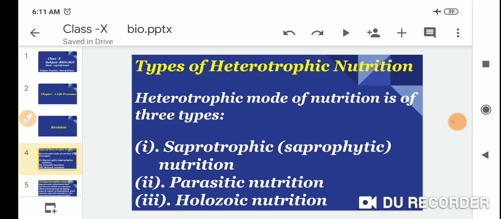First is saprotrophic nutrition, second is parasitic nutrition, and third is holozoic nutrition.